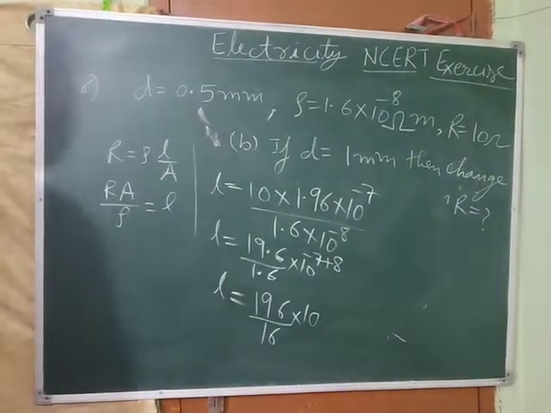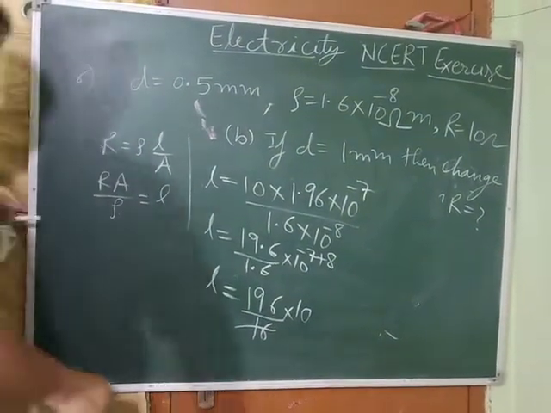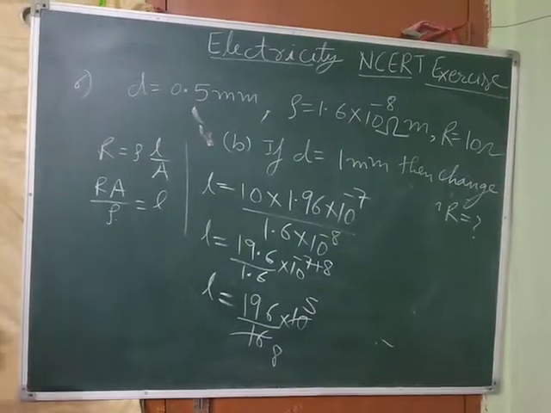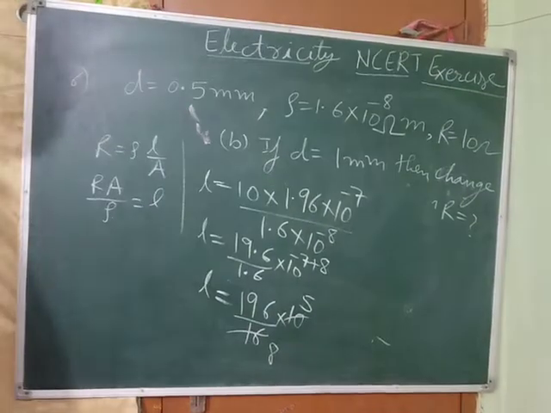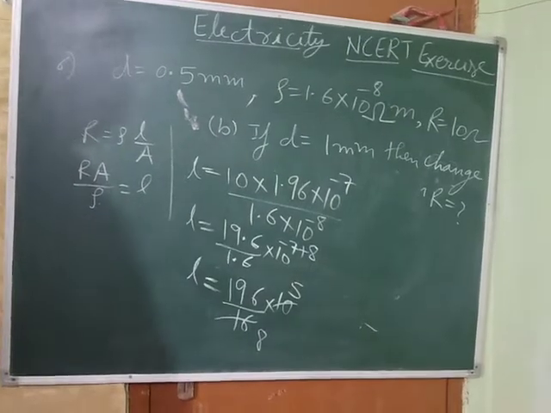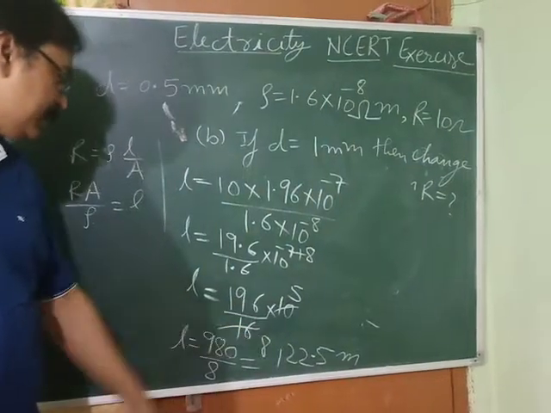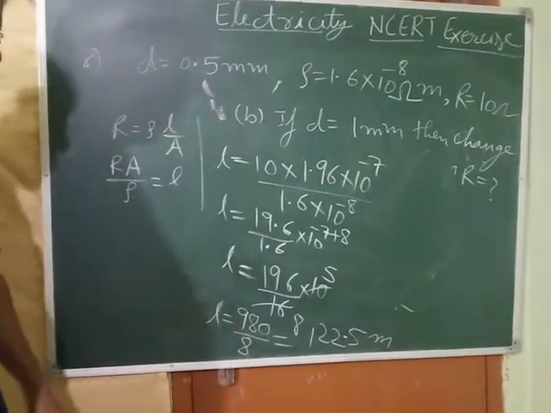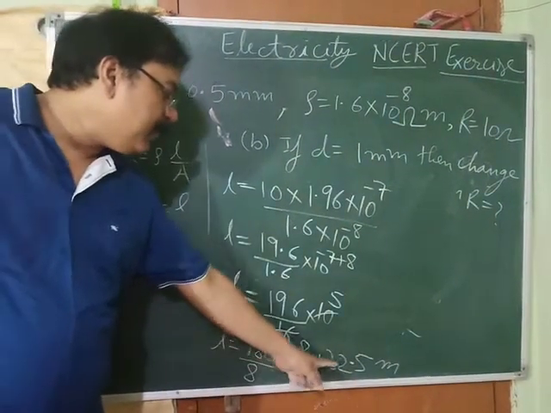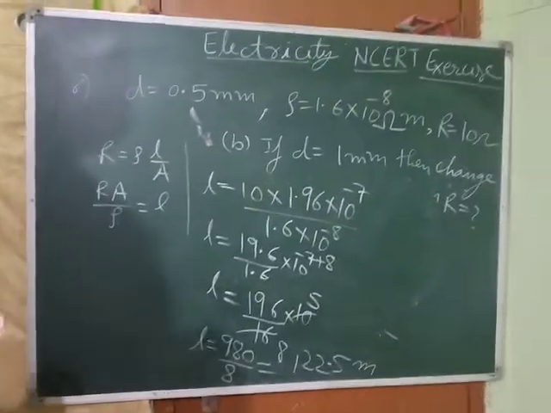Let it be like that. This 16 you can cancel by 2: 2 8s are 16, 2 5s are 10. Now divide 196 by 8: 8 2s are 16, so 3 is left. When you multiply 5 with 196, you get 980. 980 upon 8, we divide and get 122.5 meter. So we got the length of the wire. With this the first part is done.